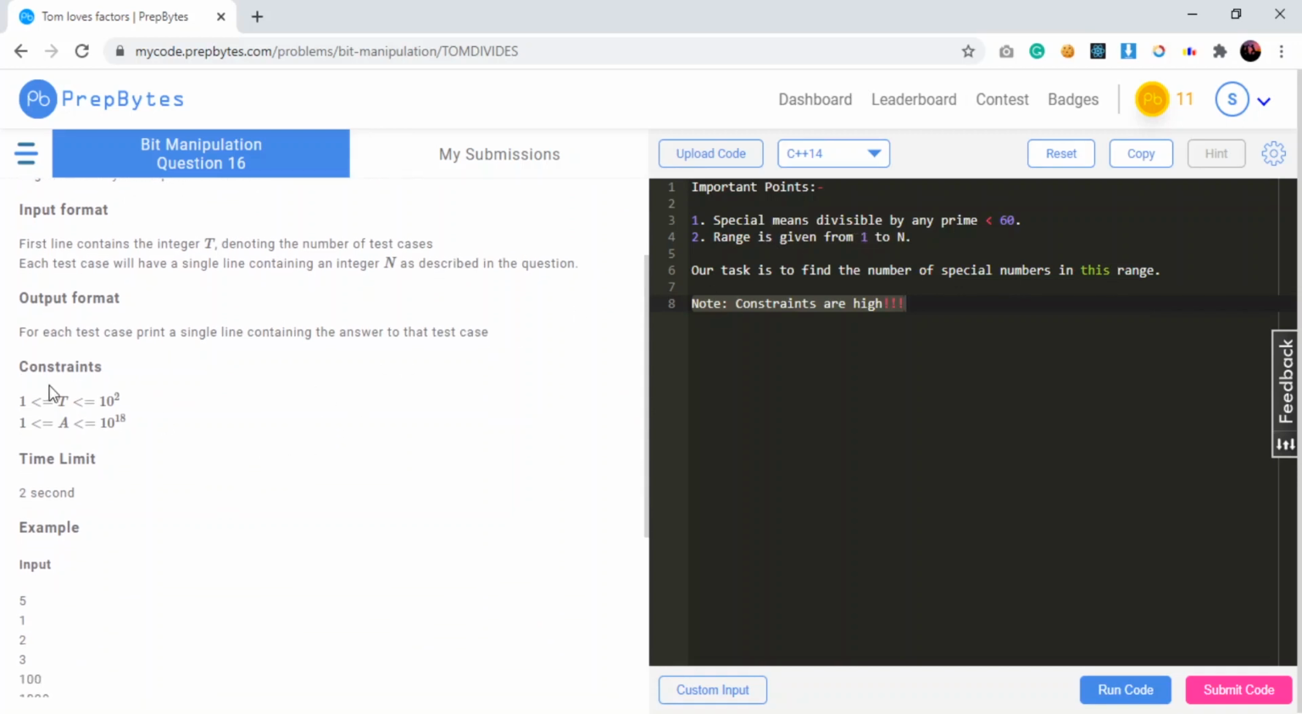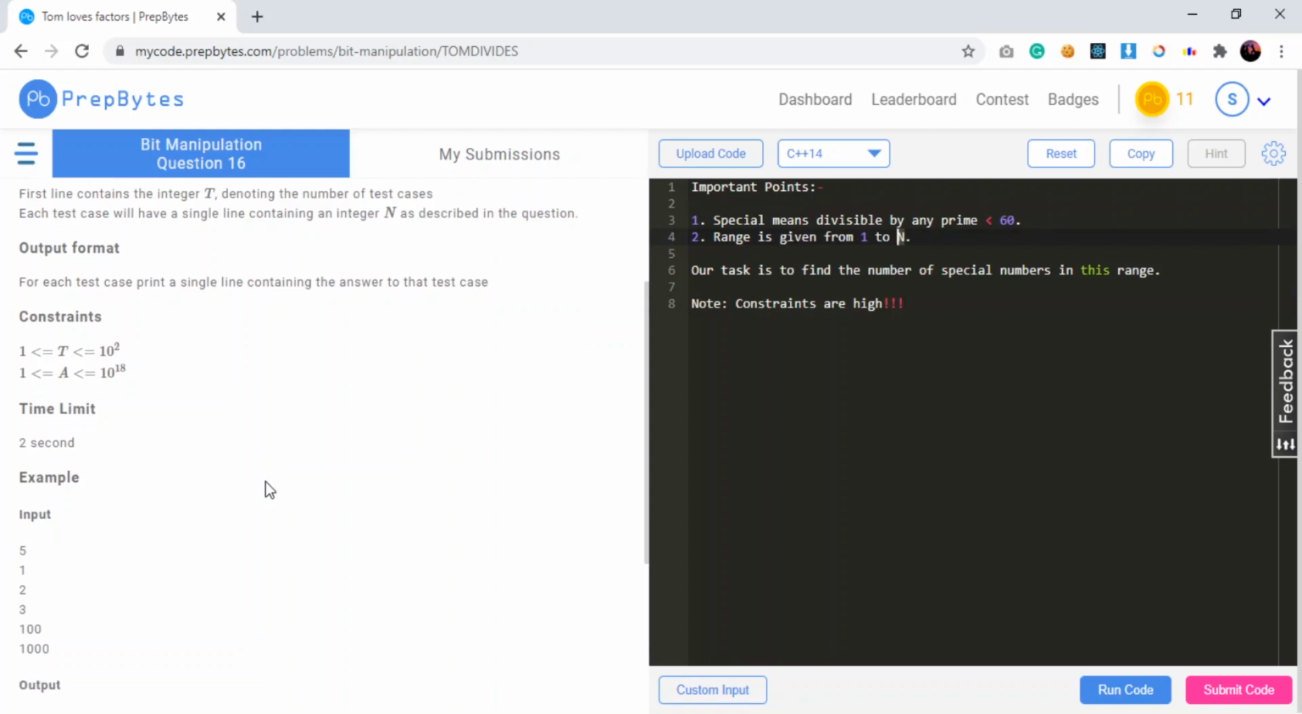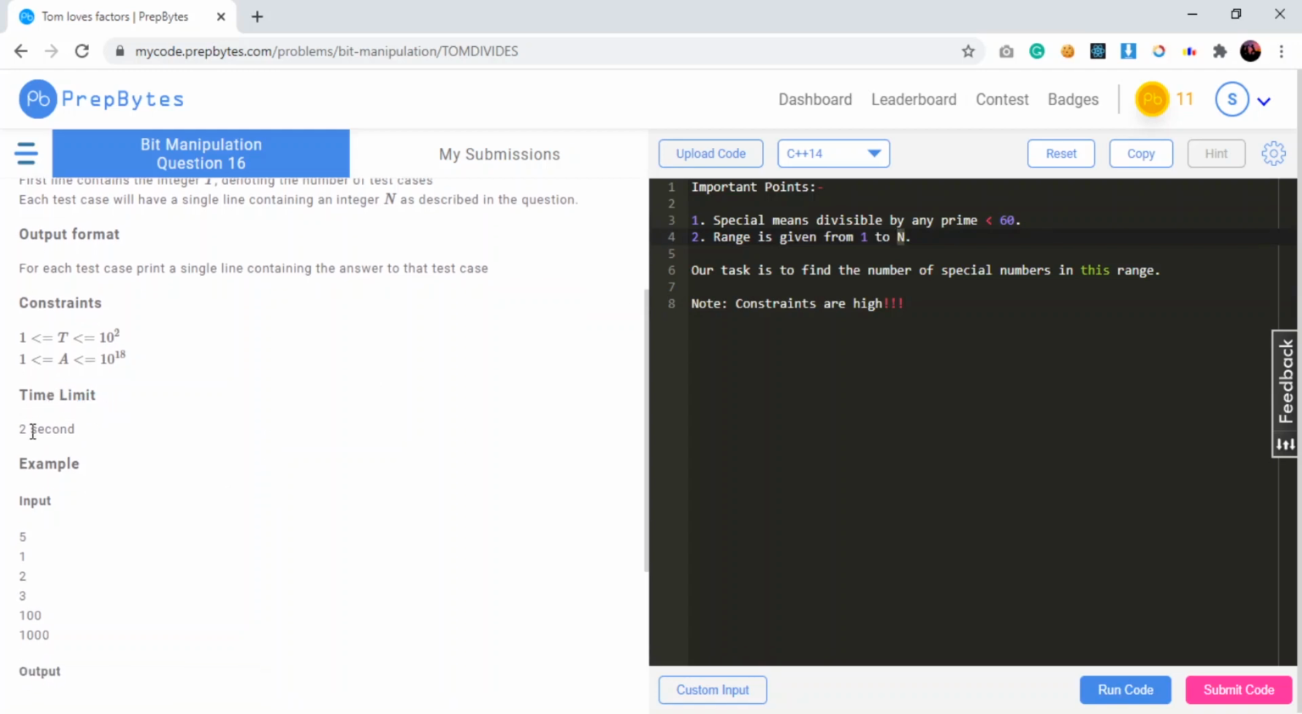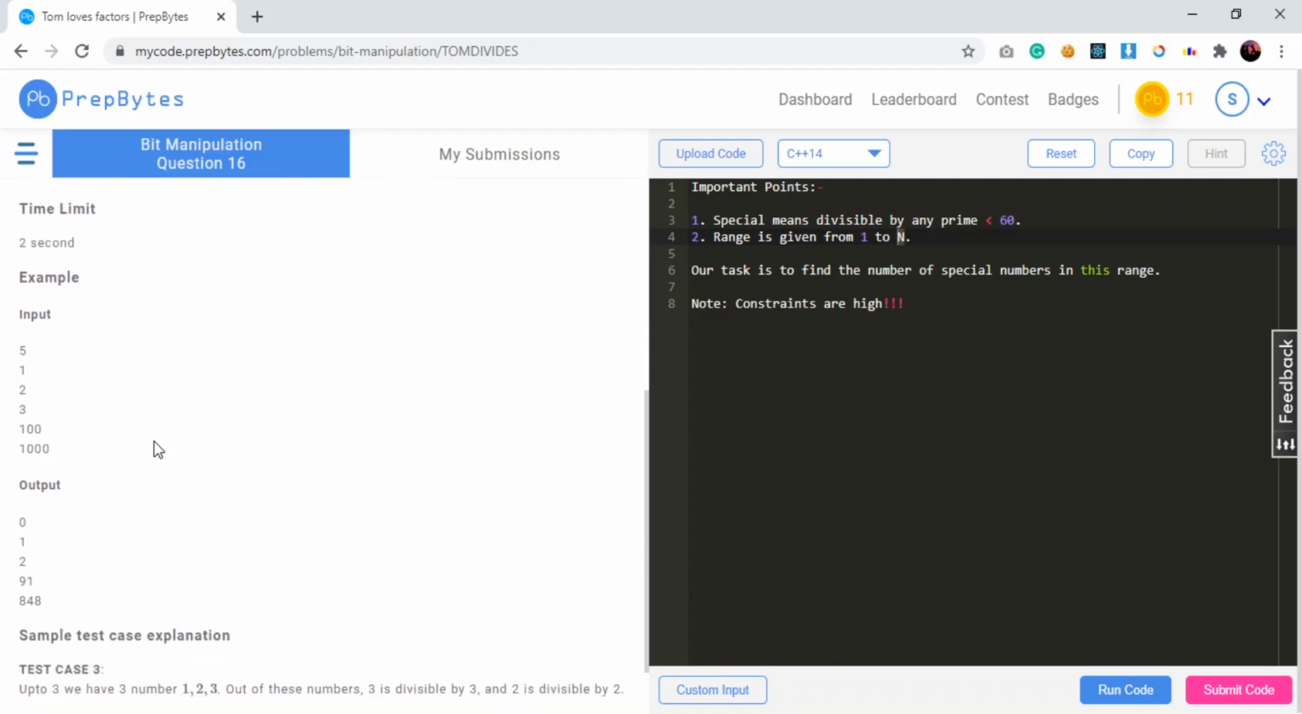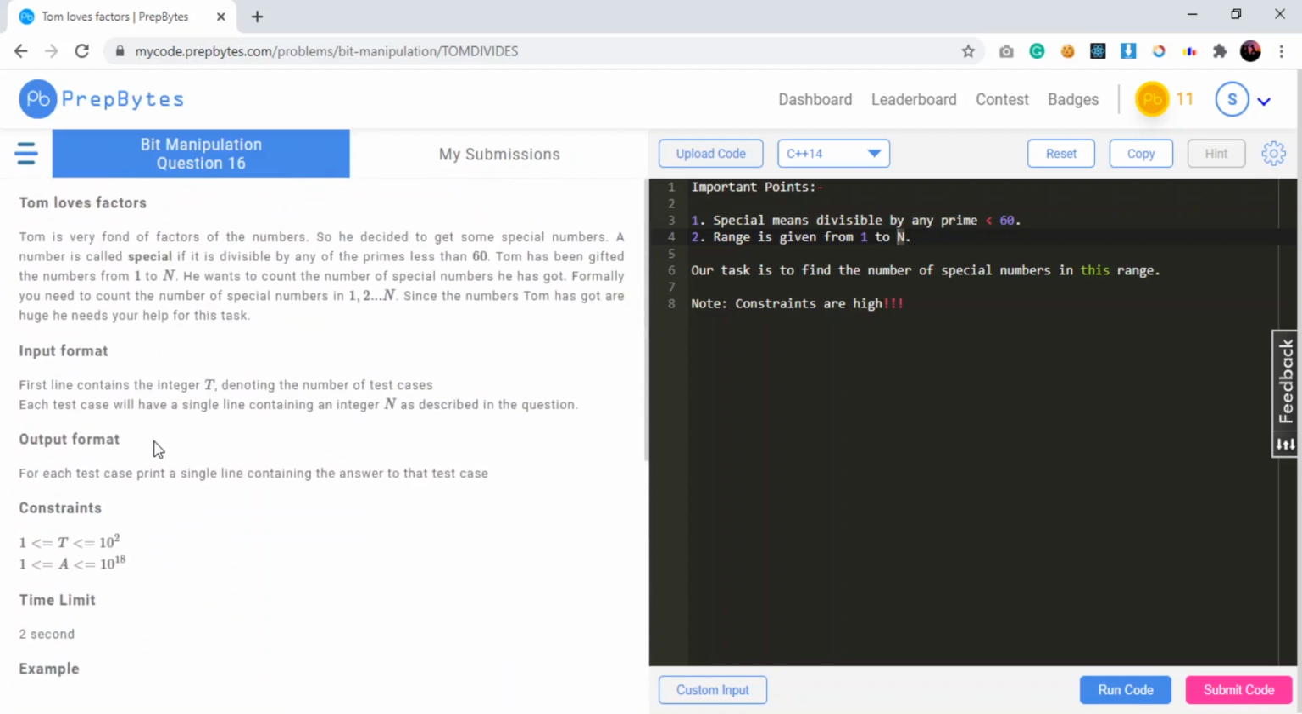The constraints are t is from 1 to 100 and n can be as high as 10 to the power 18, which means the constraint for n is really high. So we will have to use long if we are coding this particular question in C++. The time limit to solve this particular problem is 2 seconds. And here is the sample input and output which we would be discussing after going to the coding area. So let's move to the coding area.